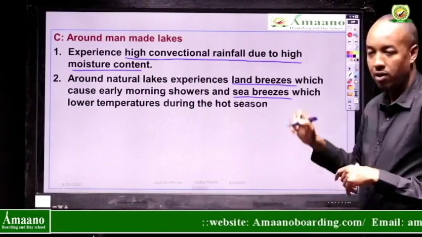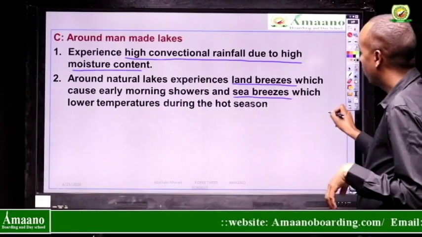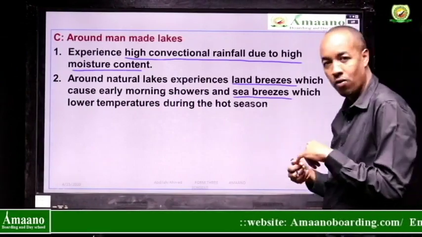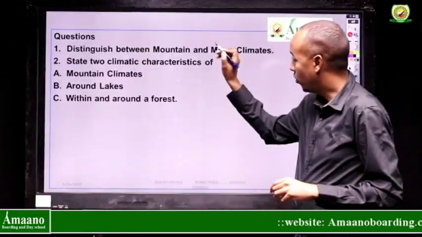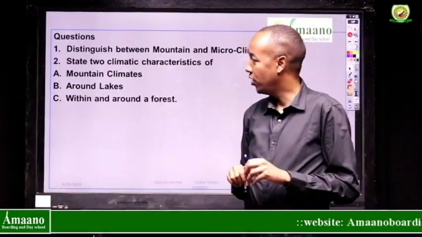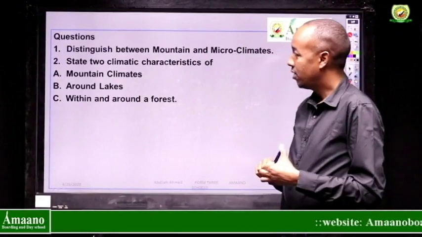So, 3 examples of local climate or microclimate: in or around a forest, in urban areas, and around man-made lakes. Okay, so this is your homework. Your question is something you should be able to do, inshallah.